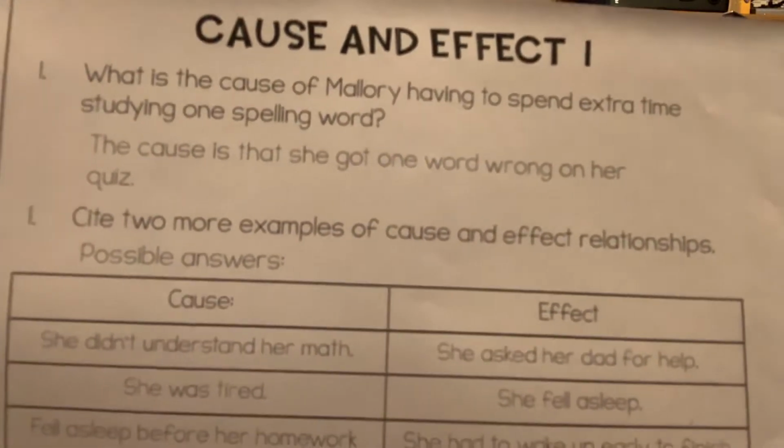So see, I kind of thought about the effect first. She had to ask her dad for help. Why? What was the cause of that? It was because she didn't understand her math. All right, can you give me another one? That's right, she fell asleep. Why did she fall asleep? She was tired from all of her studying. Good job. So the cause was she was tired, and what happened was she fell asleep. Now, you only had to give me 2, but let's talk about a couple more. Why did she have to wake up early to finish her homework? Because she fell asleep before her homework was finished. And why was her teacher proud? Because Mallory had finished her homework.